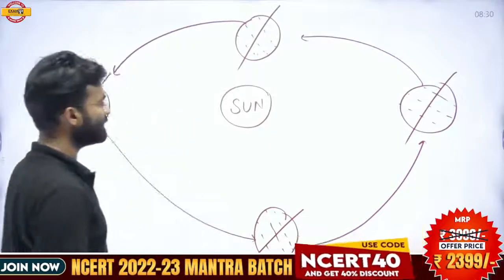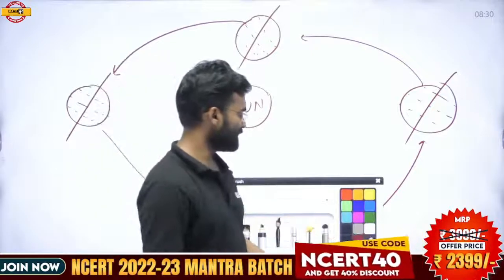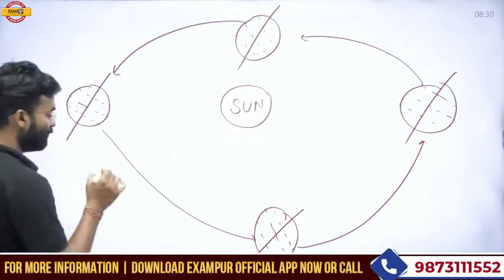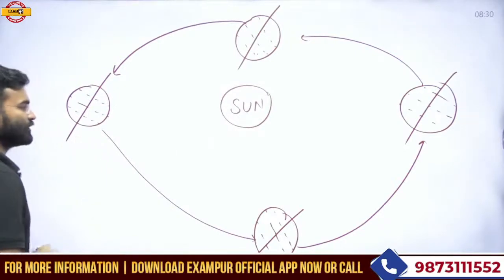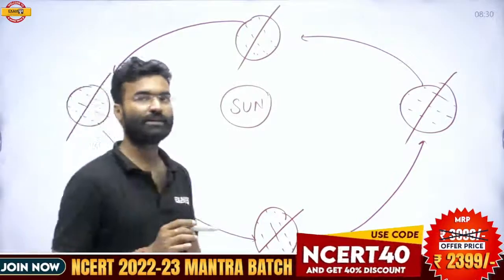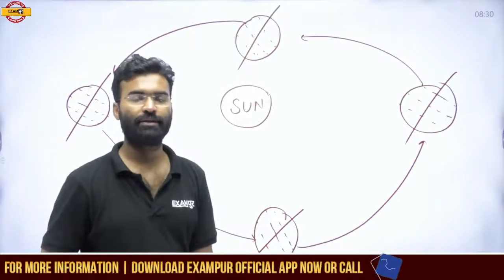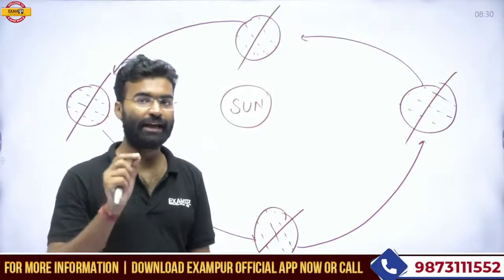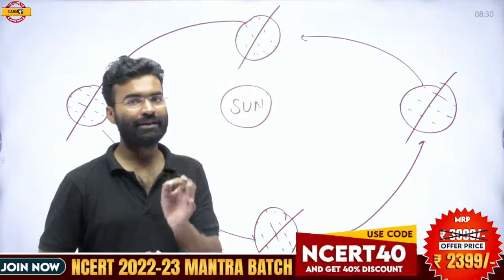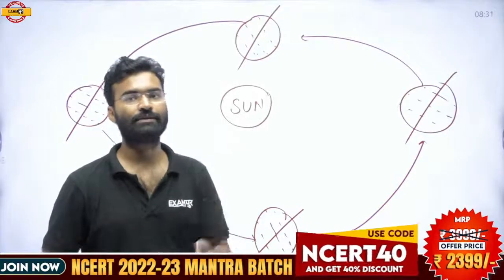Suppose earth is revolving around the sun in this manner. Then to be a planet, there is a necessary condition. If any celestial object has a fixed revolutionary path, that revolutionary path is called the orbit. Having a fixed revolutionary path is one of the criteria to be a planet.